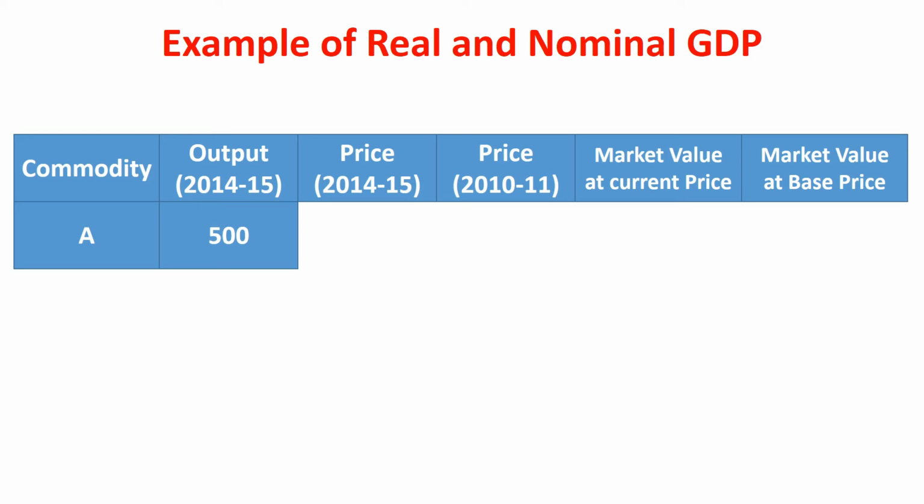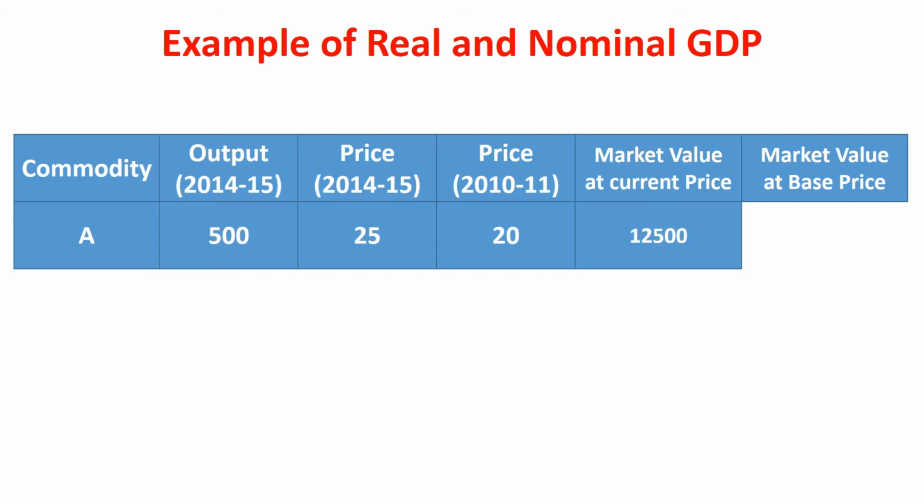Price in current year is 25 rupees per unit. Price in base year is 20 rupees per unit. Then market value at current price is 25 into 500 is equal to 12,500 rupees. Market value at base price is 20 into 500 is equal to 10,000 rupees.